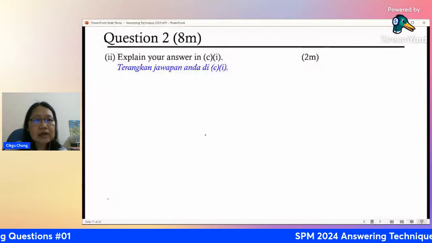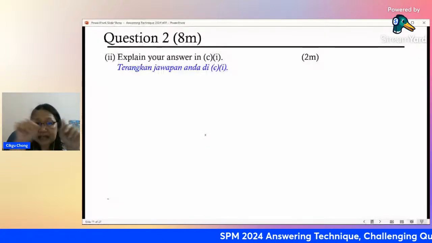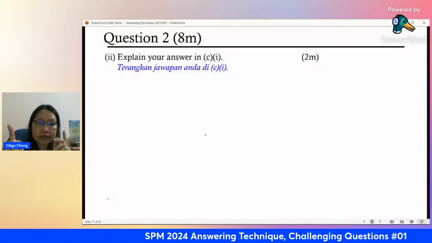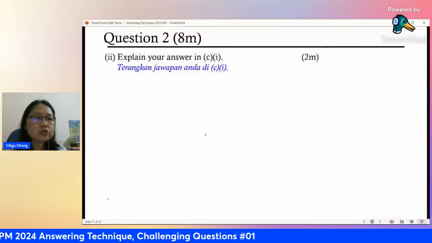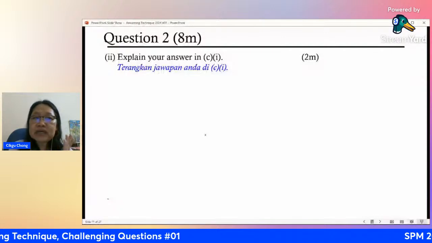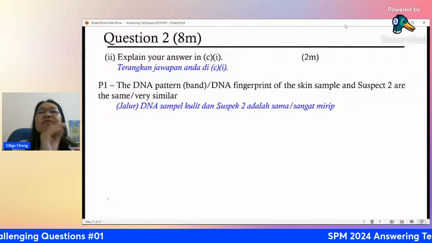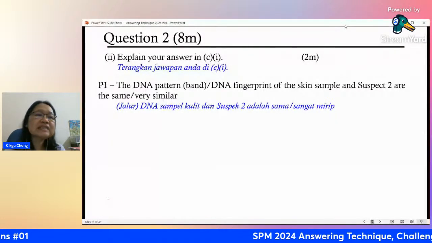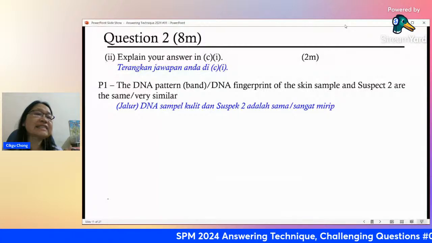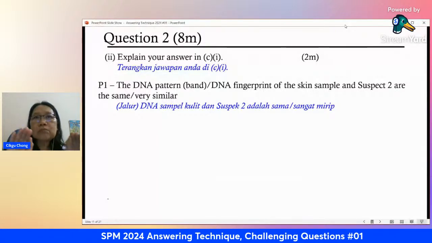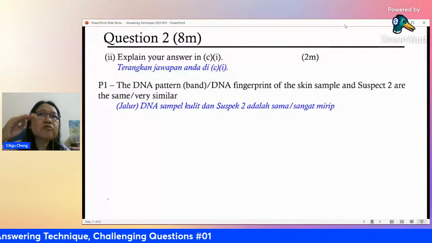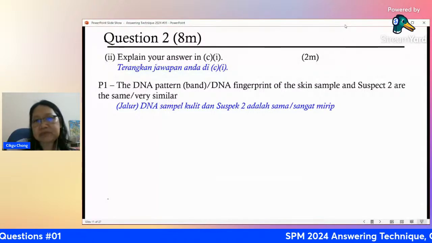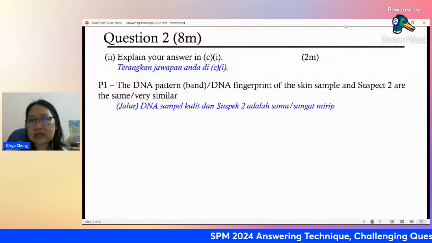Now the DNA pattern, we call the bands, all these black lines, you see the DNA pattern, or we call the DNA fingerprint of the skin sample and suspect 2 are the same. It may not be exactly the same. You can also say very similar. So happen this is exactly the same, all right? If you don't say the same, it's okay. You say very similar. So the most matches, like up to 90-something%, right? That means very likely is that person, up to 95% and above.